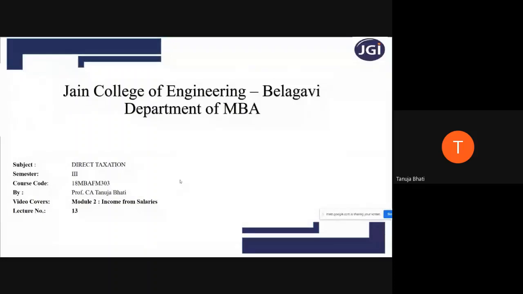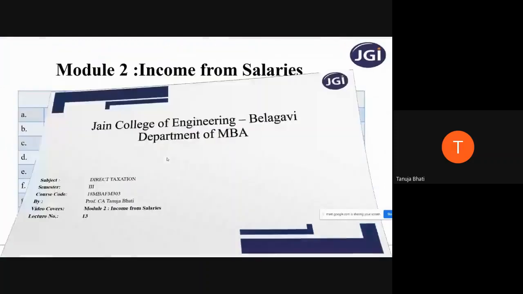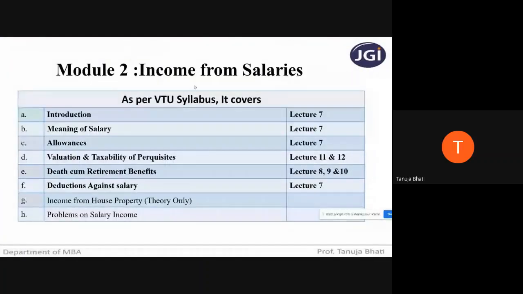Okay, so welcome students. We begin with lecture number 13 from module 2, income from salaries, under the subject direct taxation. As you'll know, module 2 consists of introduction of salaries, meaning of salary, allowances, valuation and taxability of perquisites, death-cum-retirement benefits and deduction against salary, which we have already covered in our previous lectures.